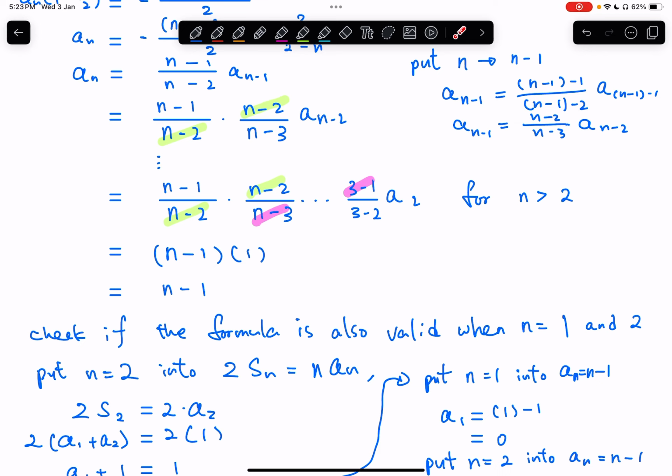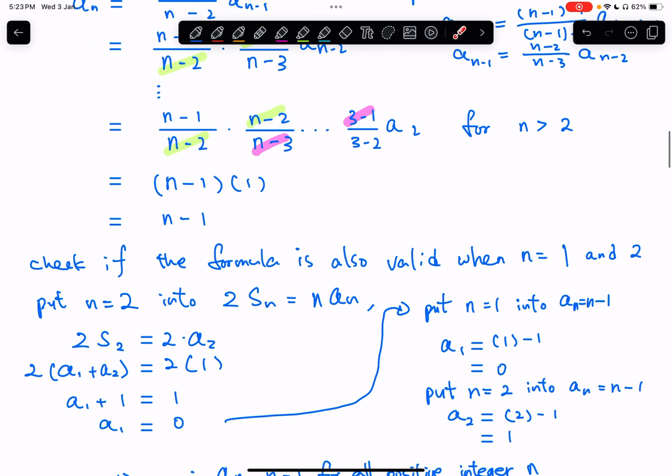To do so, I'm going to put n equals 2 into the very beginning equation. So change all the n to 2. All right. And then next, a2 is 1, which is given. Nothing special here. And then S2 is equal to a1 plus a2. This is actually from the definition. S2 means the sum of the first 2 terms. Okay, so therefore here, a2 becomes 1, and then at the end, a1 will be equal to 0.